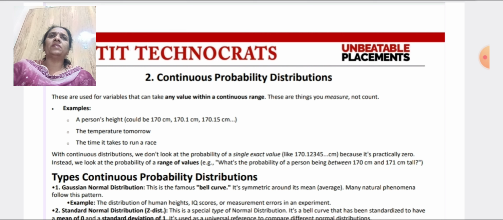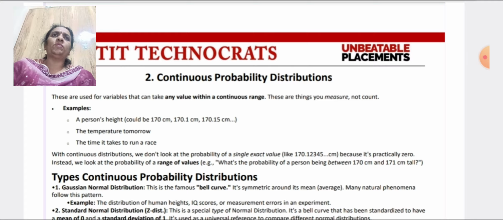Example, a person's height, it could be 170 centimeters, 170.15 centimeters, 170.77 centimeters and so on. And a very simple example, the temperature of tomorrow or the temperature of today. Or another example, the time taken by a horse to run a race.